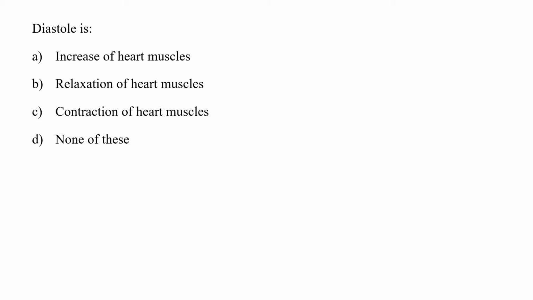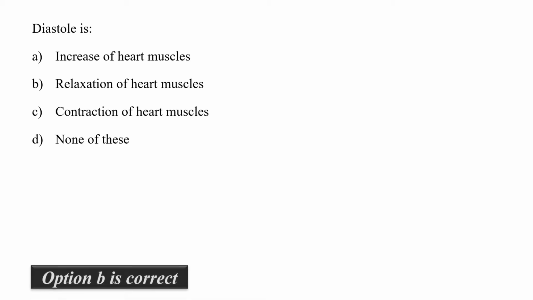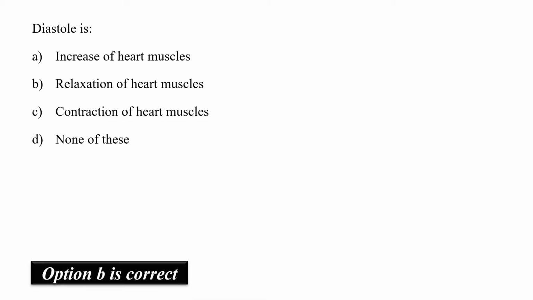Diastole is increase of the heart muscle, relaxation of the heart muscles, contraction of the heart muscles or none of these. As we know, diastole is the relaxation of ventricle and pumping of the blood into the heart chambers, while systole, which is the opposite of it, is the contraction of the heart muscle to pump out blood in the entire body. Hence, option B would be the correct answer.